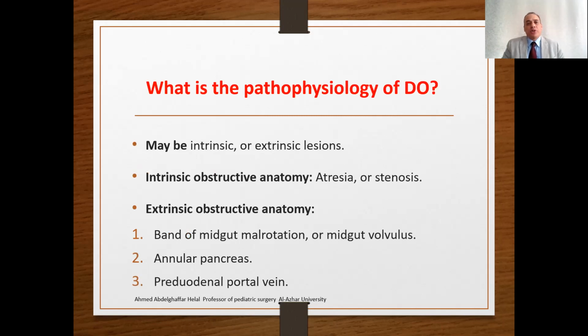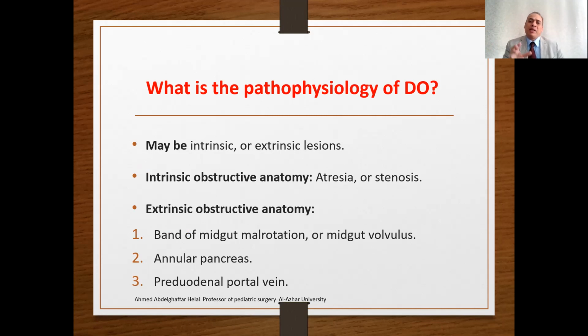What is the pathophysiology of duodenal obstruction? Duodenal obstruction may be intrinsic or extrinsic. Intrinsic obstructive anatomy may be related to atresia or stenosis. Extrinsic obstructions may be due to bands of midgut malrotation or midgut volvulus, or related to the presence of an annular pancreas or a preduodenal portal vein.